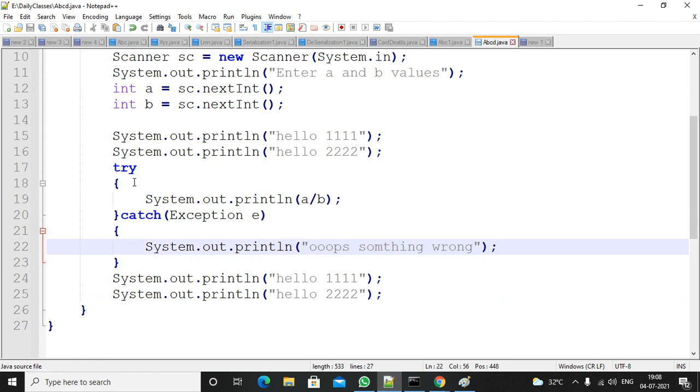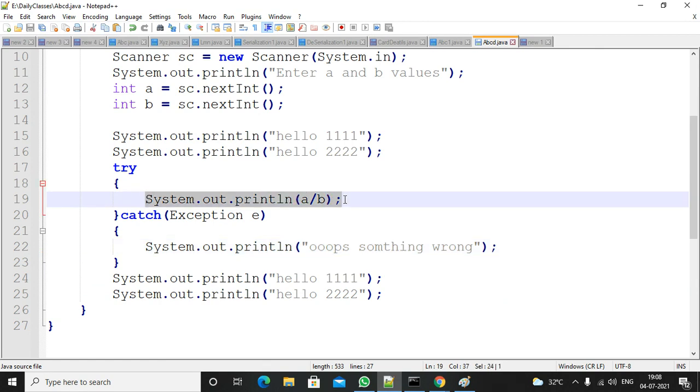So in this case, what will happen? You are using a try block and catch block. At the time of this line execution, there is an exception. If b value is zero, you will get an exception.